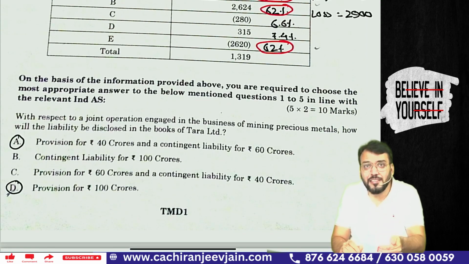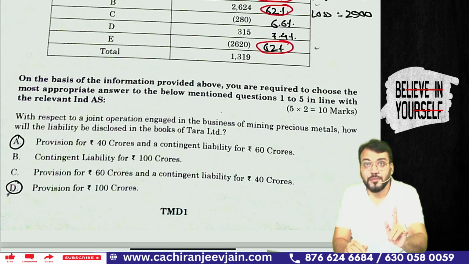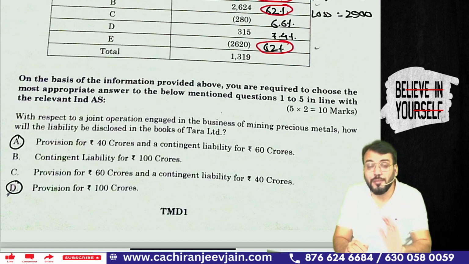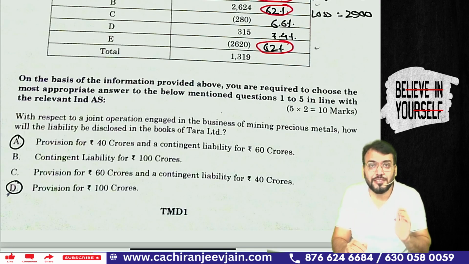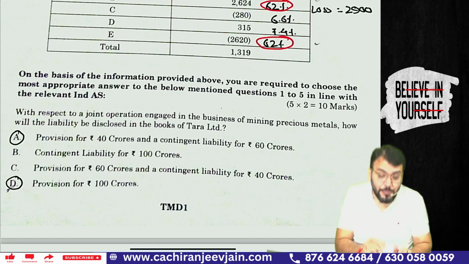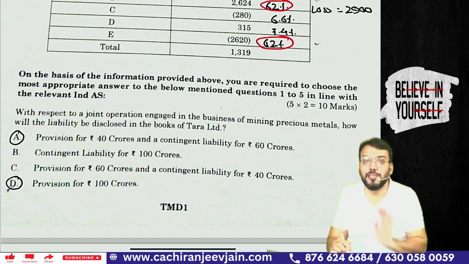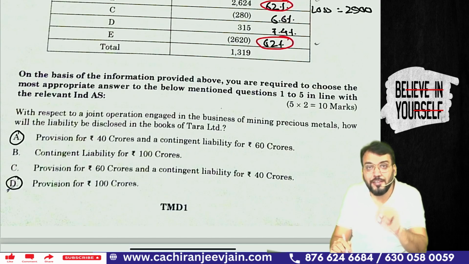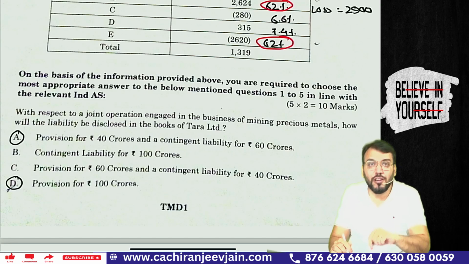But can I say right now it will be disclosed as a contingent liability. So option number A might be correct. But as per the ICAI solution given in that particular resource where this question was given, the answer given was option number D, based on the point that it is a question of reimbursement. If it is a question of reimbursement, then first they should create a provision of 100 crore, and they should also disclose a contingent asset. Why contingent asset? Because reimbursement is not virtually certain.